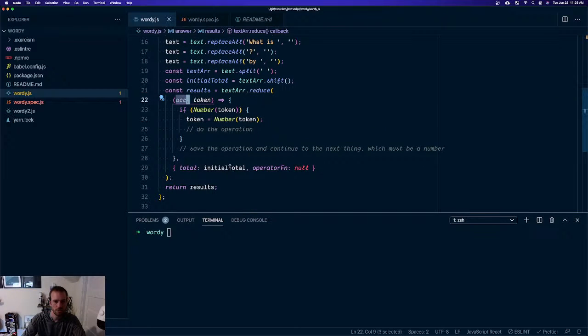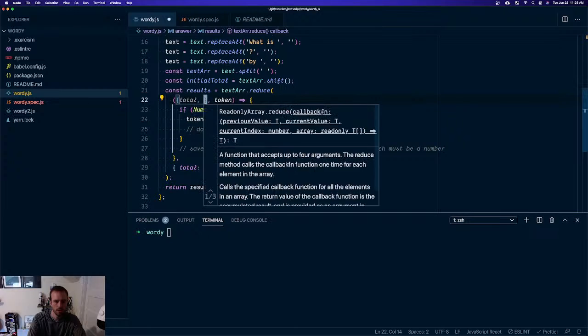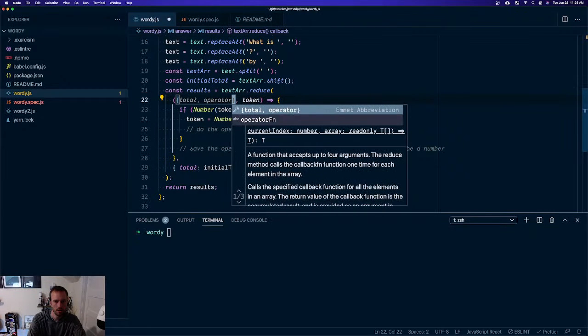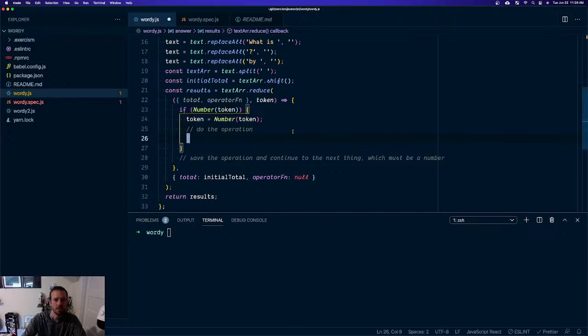Cool. Cool beans. All right, so our accumulator is this. Then we're gonna have to batch it back together. Okay, if we got a number, do the operation.